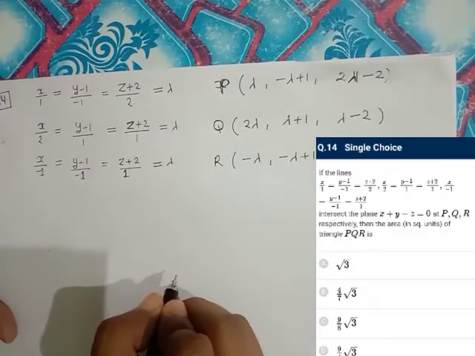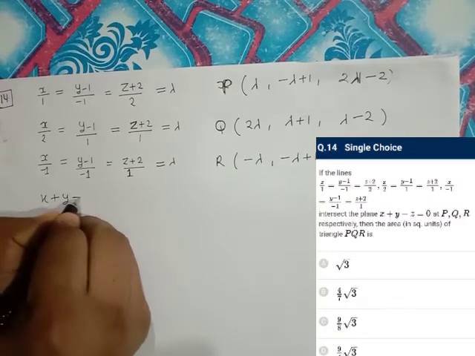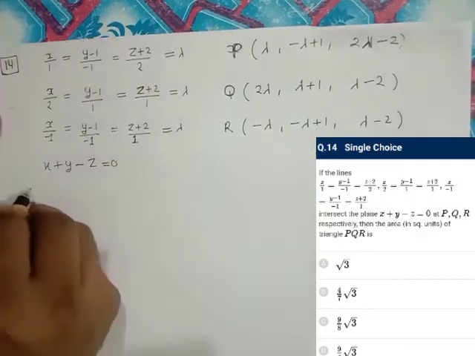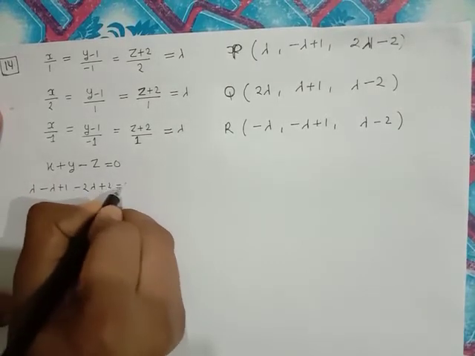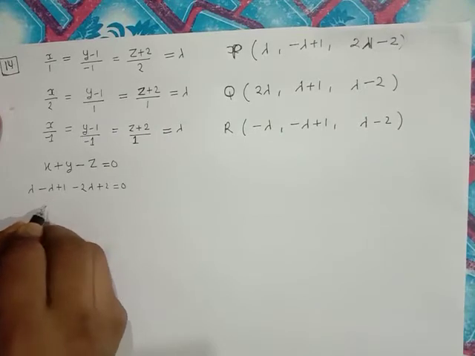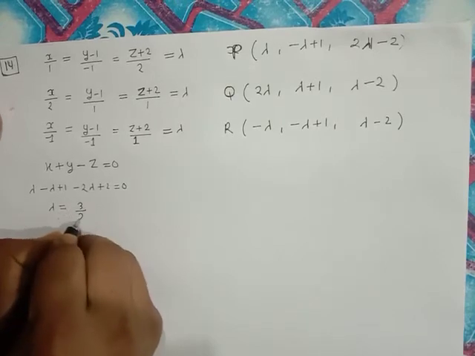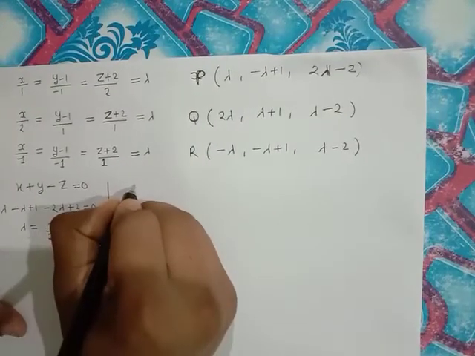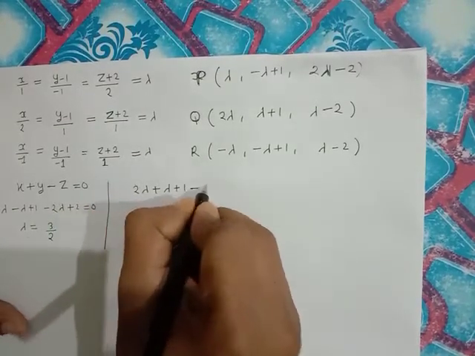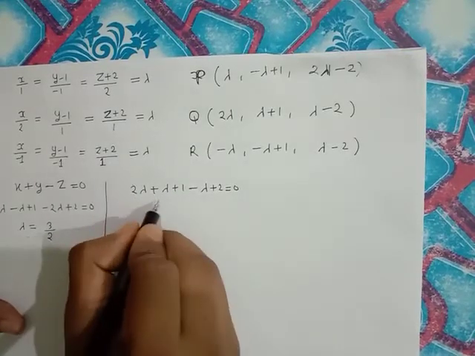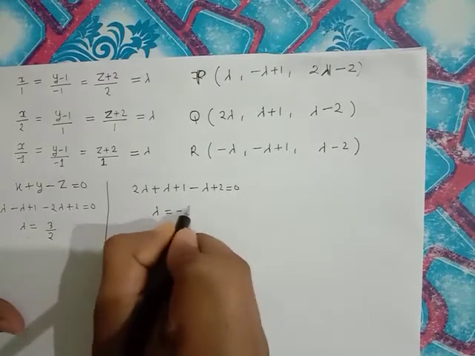Since they are intersecting the plane, they must satisfy the equation of the plane. The plane's equation is x plus y minus z equal to 0. Putting in, we get lambda minus lambda plus 1 minus 2 lambda plus 2 is equal to 0. So from here we get lambda equal to 3 by 2. Second, 2 lambda plus 1 minus lambda plus 2 is equal to 0. So 2 lambda is equal to minus 3, so lambda equal to minus 3 by 2.